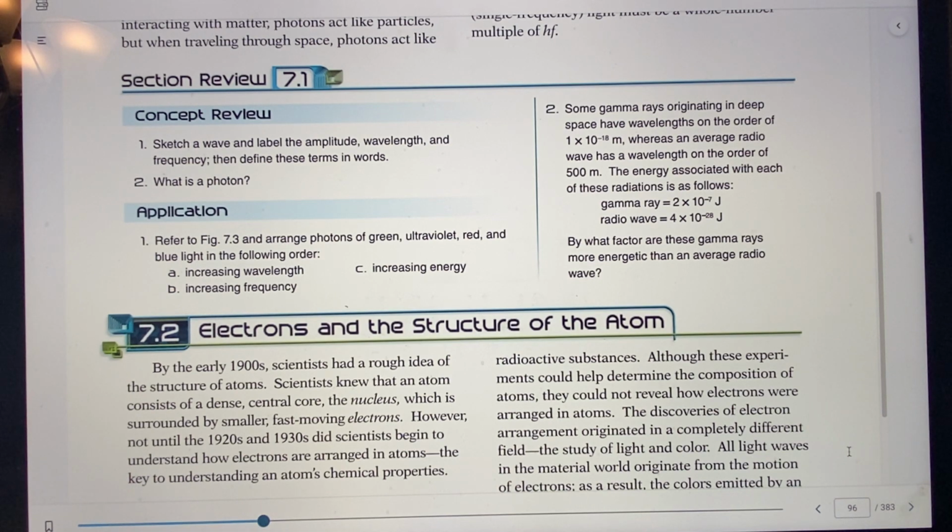By what factor are these gamma waves more energetic than the average radio waves? Remember, frequency has to do with how much energy the wave has. So gamma waves are going to have a lot more energy than radio waves.